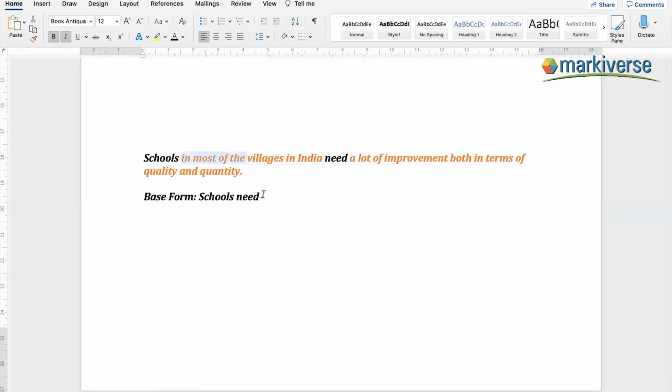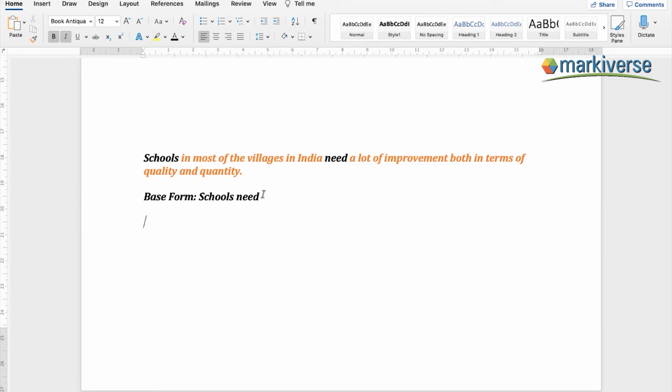Schools in most of the villages in India. Okay, you get the point? So, schools, you can say, in most of the villages in India. Need is the verb, right? Need is the verb. So need what? Need a lot of improvement. A lot of improvement, again what? A lot of improvement in what? A lot of improvement in terms of quality and quantity. Both in terms of quality and quantity, right?